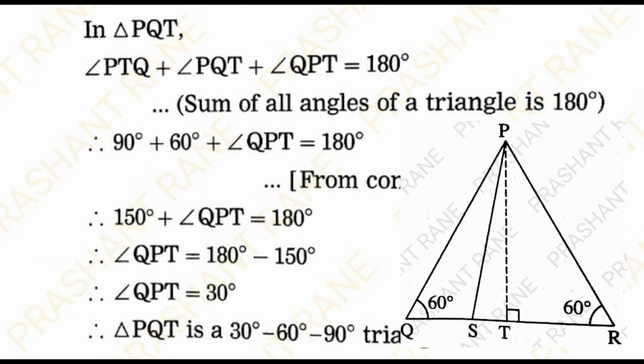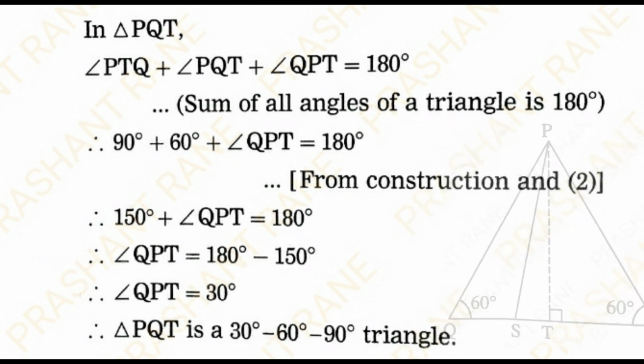So 90 degrees plus 60 degrees plus angle QPT is equal to 180 degrees. So I will get angle QPT is 30 degrees. And therefore, what did I prove? Triangle PQT is a 30-60-90 degree triangle.